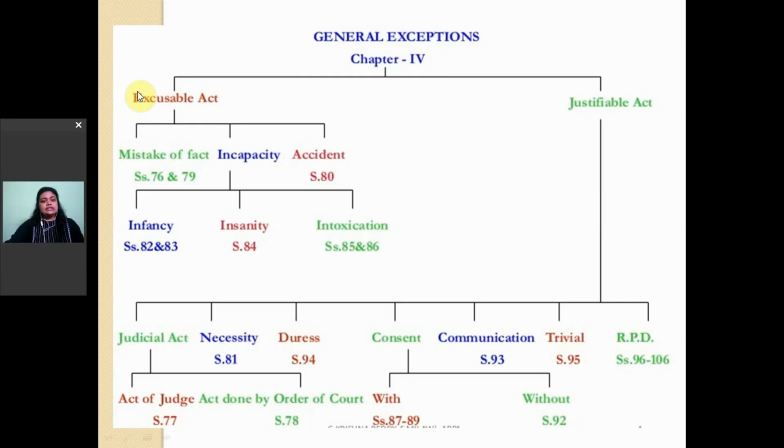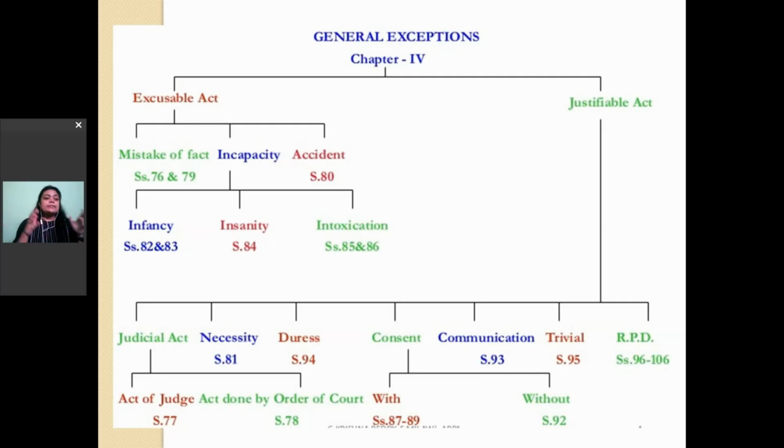The first one is an excusable act and the second one is a justifiable act. Now, how do we define an excusable act? Very simple, where your act can be excused. Now of course you will ask me why my act will be excused when we are talking about criminal law. Of course, because there is no necessary mens rea.